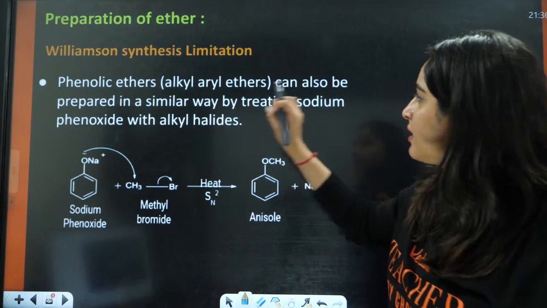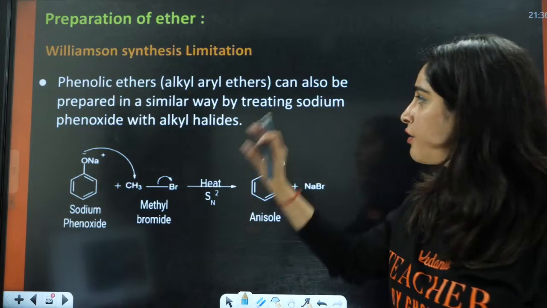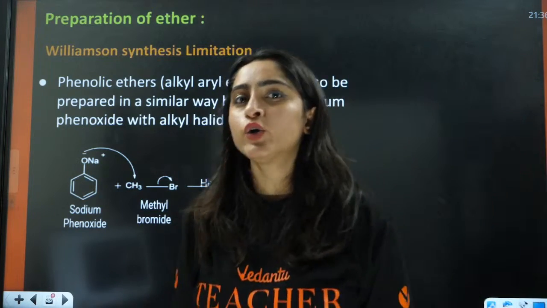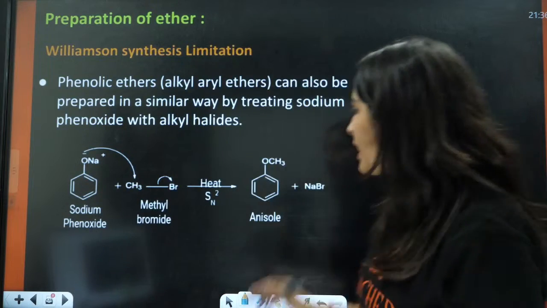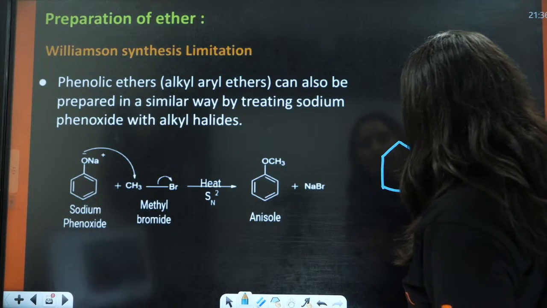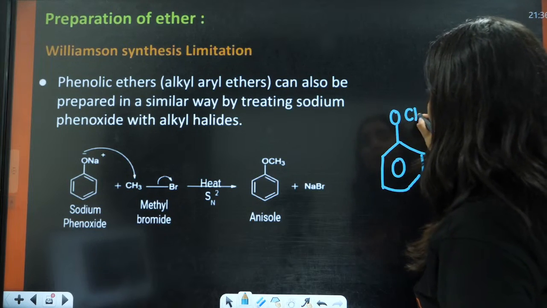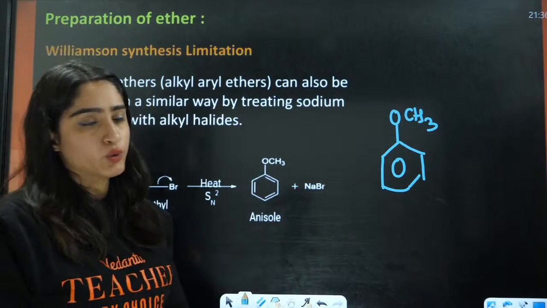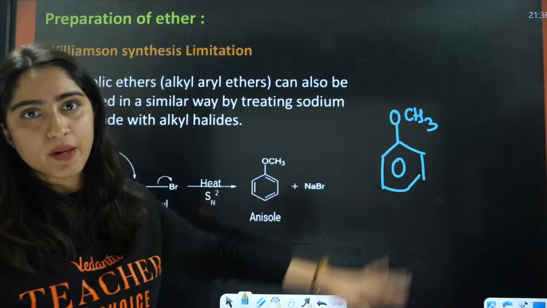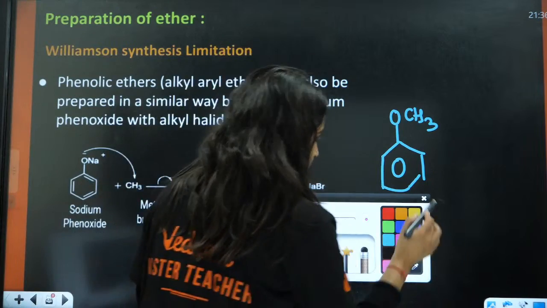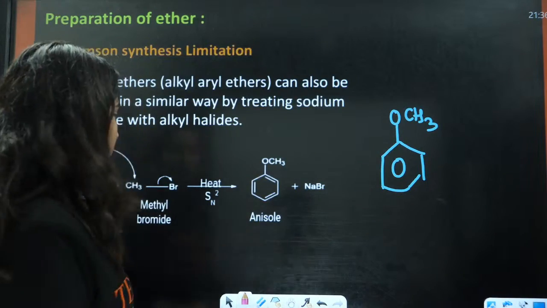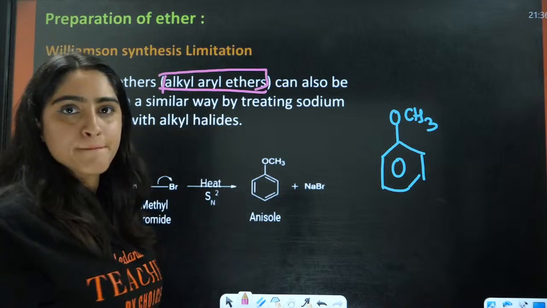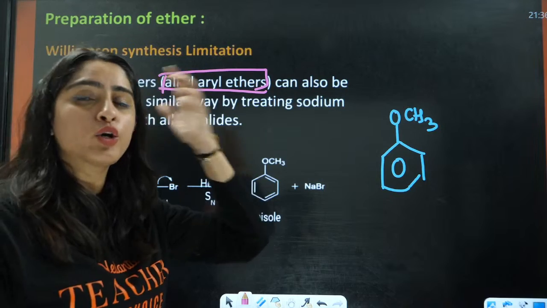Now, phenolic ethers can also be prepared in a similar way by treating with sodium phenoxide. If you want to make phenolic ethers, this question was asked in your PYQ, I guess 2023 or 2022. Very simple question. So now, this is anisole, right? This is an alkyl aryl ether. So here they will ask you what you want to take.